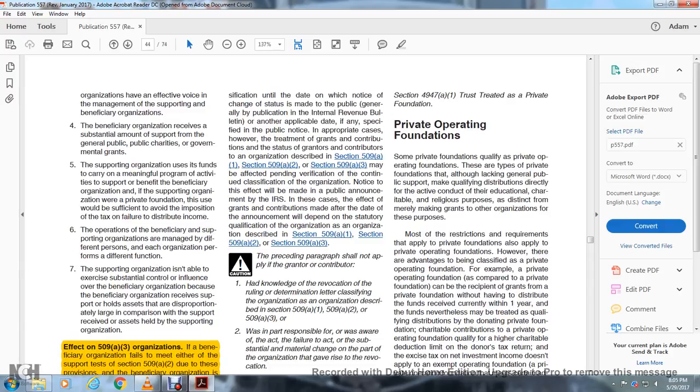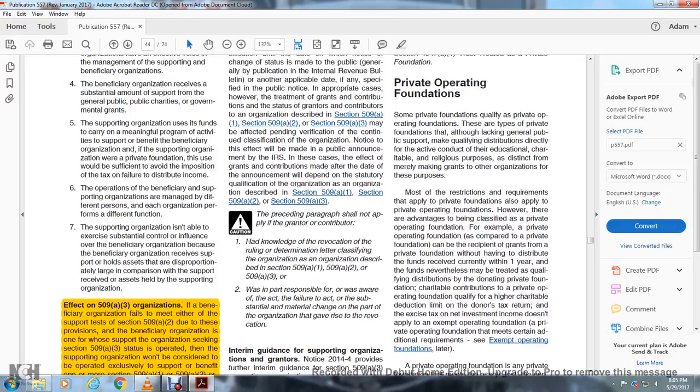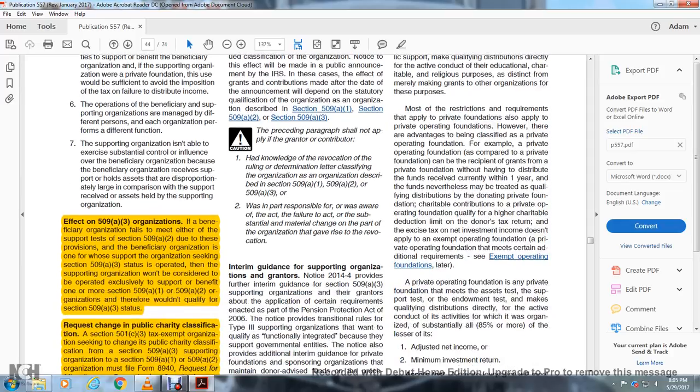There are also higher charitable deduction limits for the donor's tax. The excise tax on net investment income does not apply to the extent of an exempt operating foundation, a private operating foundation that meets certain additional requirements, discussed later.